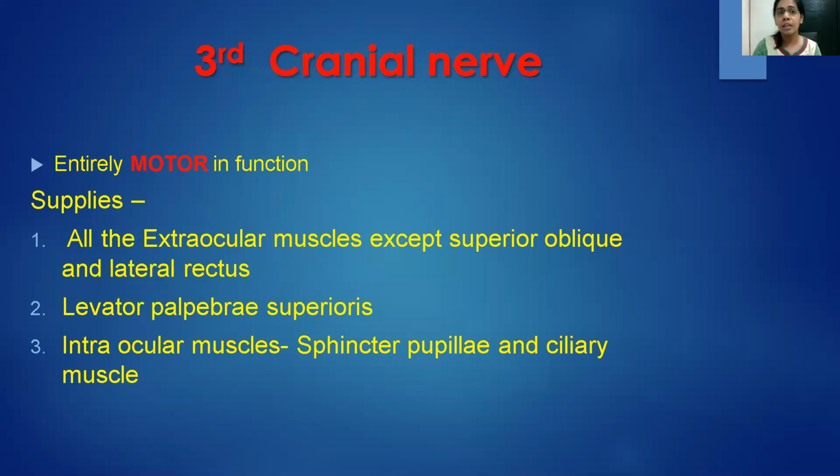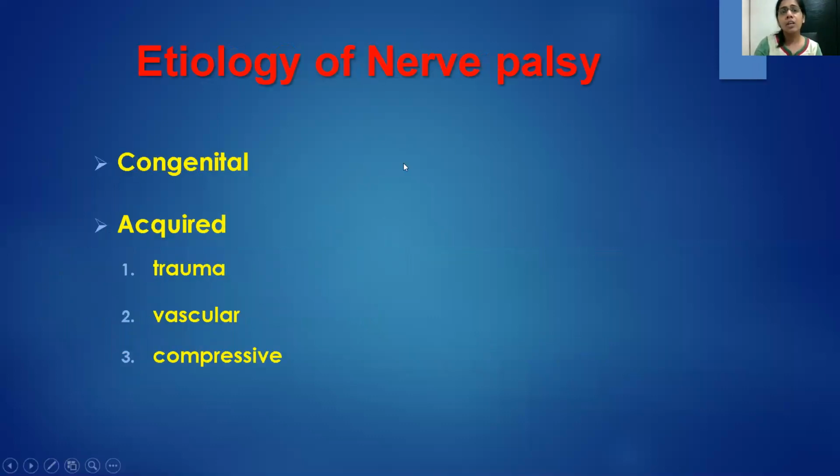So the third cranial nerve, we go on to that. It's entirely motor in function. All extraocular muscles except superior oblique and lateral rectus are supplied by this nerve. It also supplies levator palpebrae superioris of the upper lid and the intraocular muscles, which include sphincter pupillae and the ciliary muscle for accommodation. Now, etiology of nerve palsy can be either congenital or acquired.